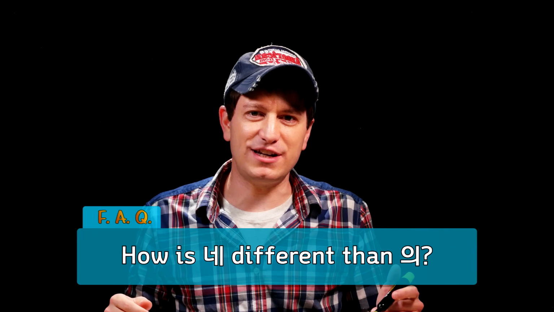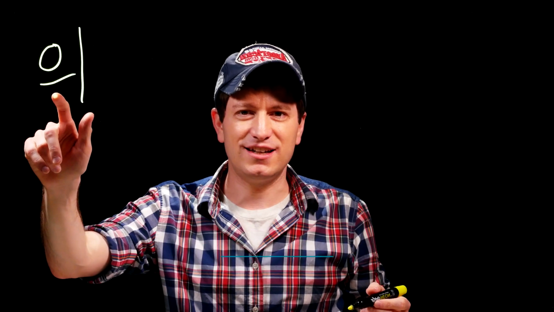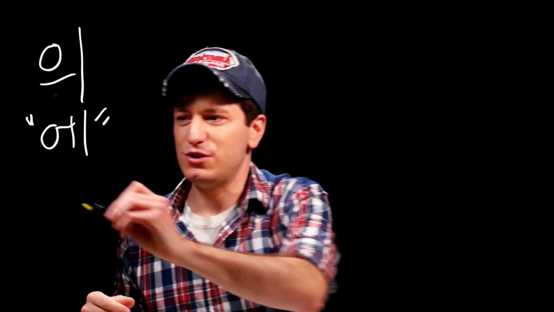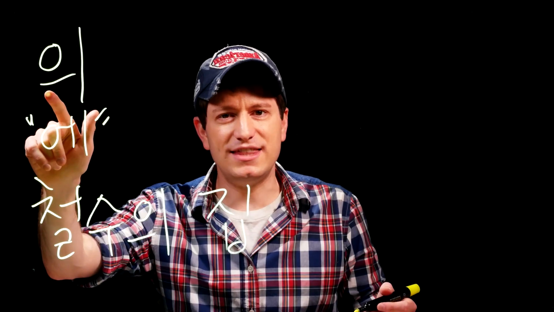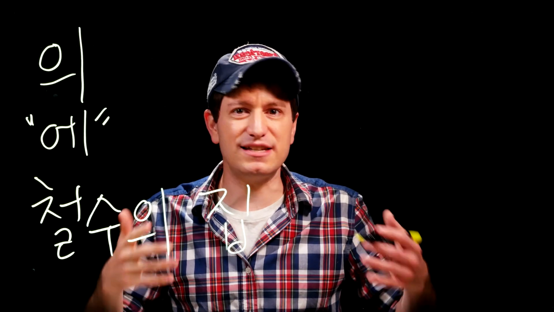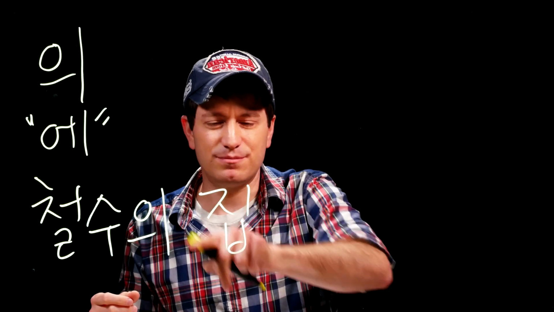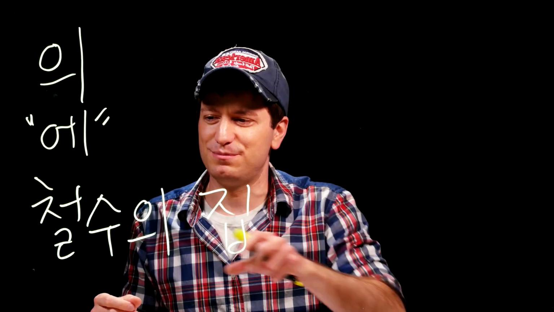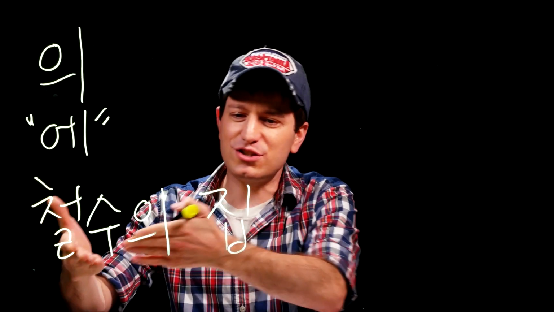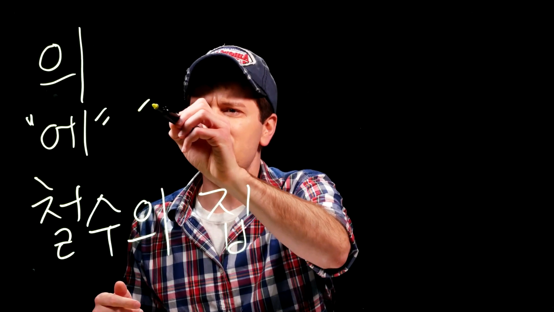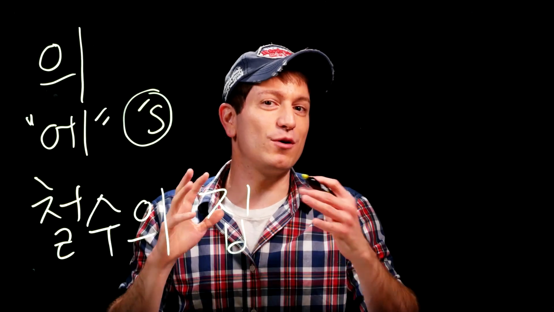Before you start watching this video, make sure you are already familiar with how to use this marker here, 의, pronounced as 에. For example, you could say something like 철수의 집, so 철수's house. And this 의 is actually known as the possessive marker because it shows possession of something. In this case, the 집, the house, is possessed by 철수. 철수's house. So it works kind of like an apostrophe S in English. So again, make sure you're familiar with this possessive marker before moving on.